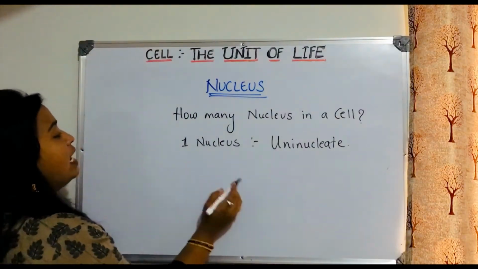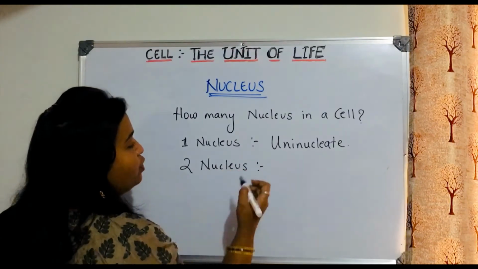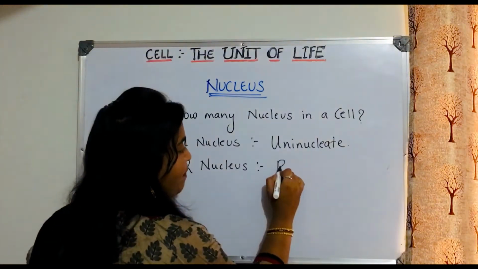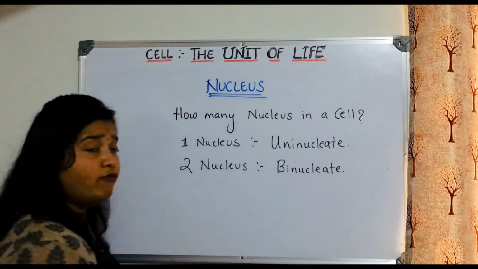If a cell has two nuclei, then what? Obviously the name will be binucleate.